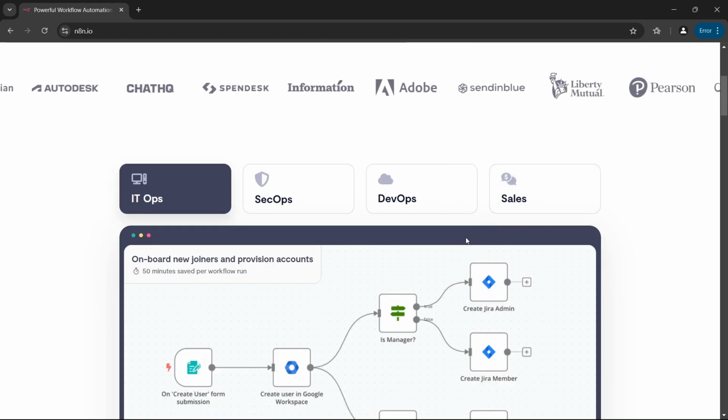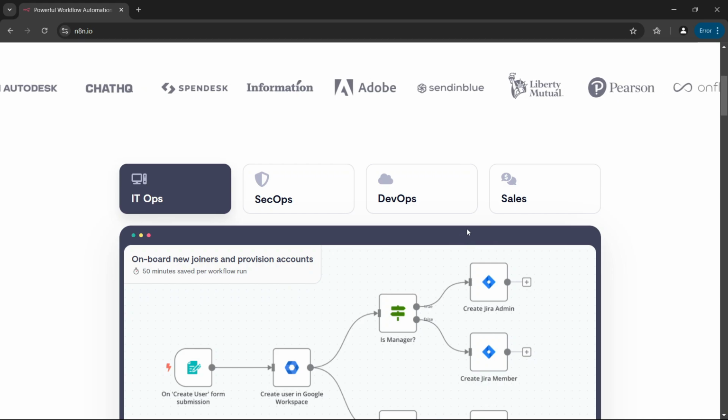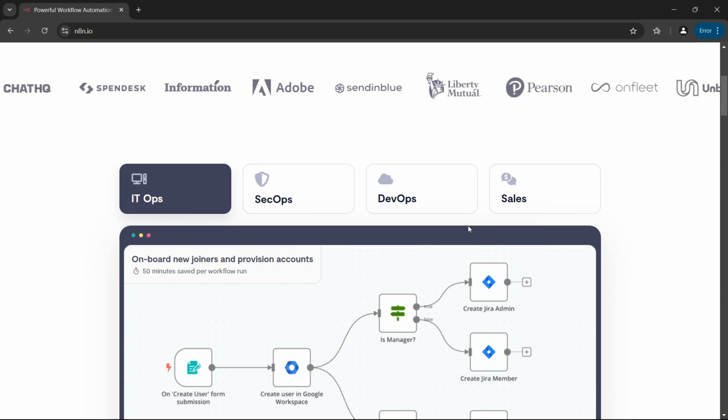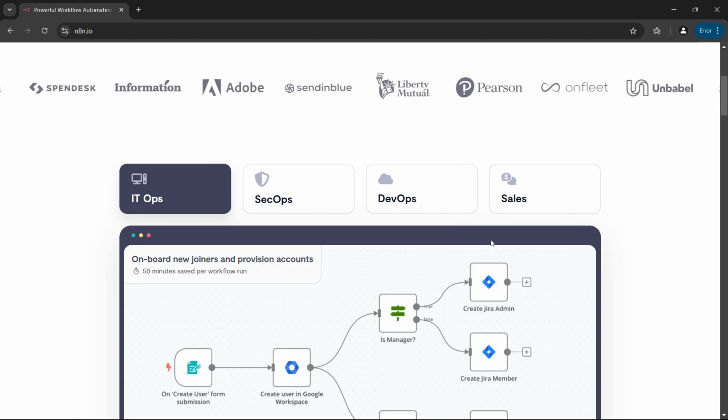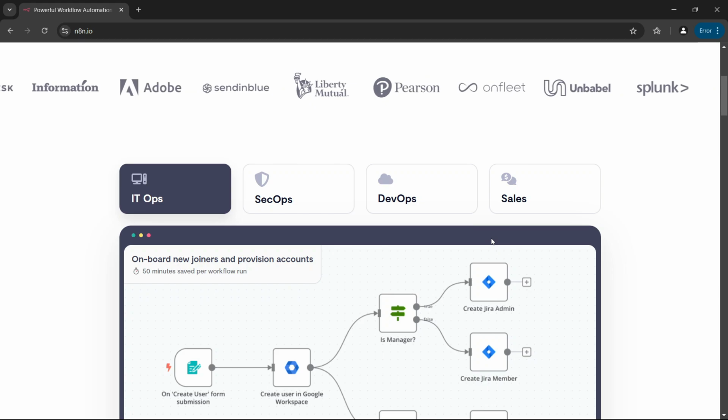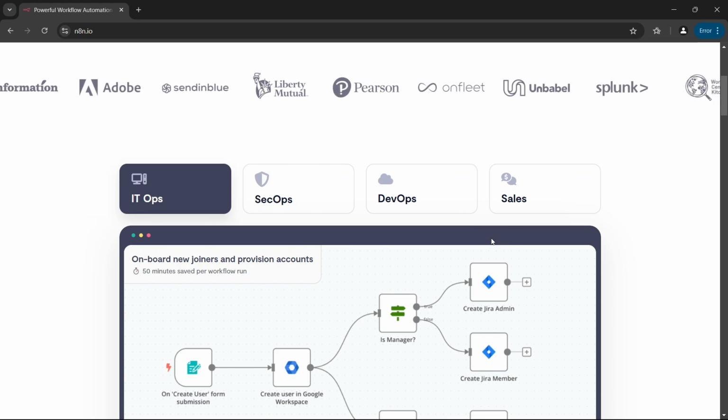Then we move on to the cons. There are no LLM-specific features. It's not designed specifically for AI or language models. Then lastly, the other con is that it has limited AI capability. While you can integrate LLMs, the process isn't as seamless and can take up a lot of time.